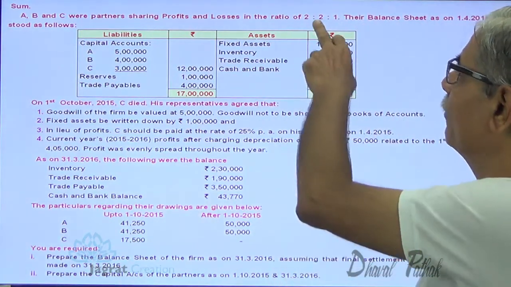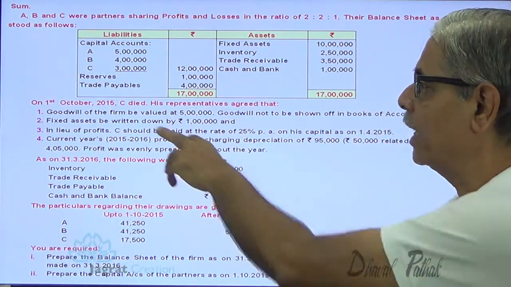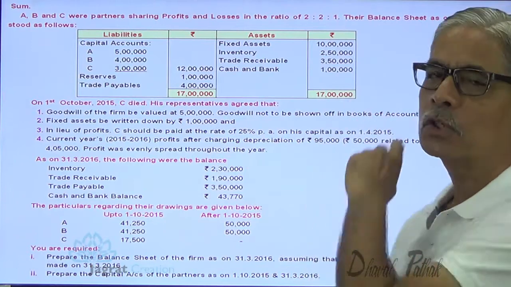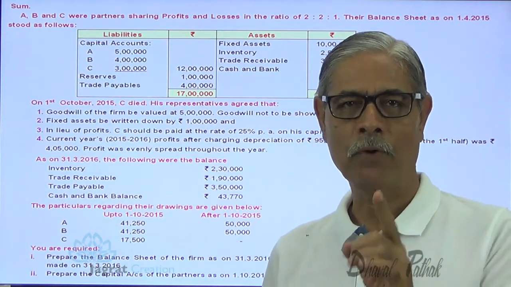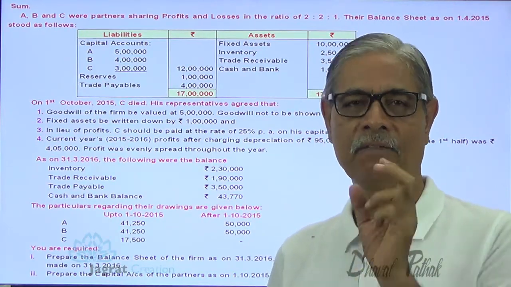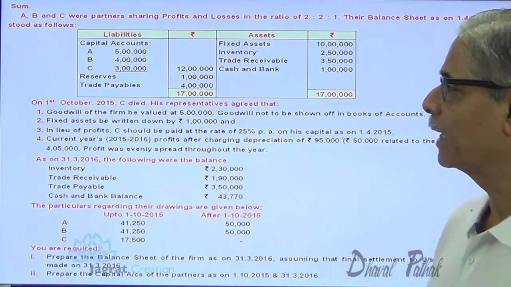So here the profit sharing ratio is 2:2:1. Share of C in goodwill is 1/5. So 5 lakh into 1/5, 1 lakh rupees will be paid to C for his share in goodwill, and that 1 lakh will be paid by A and B in the ratio of their gain.